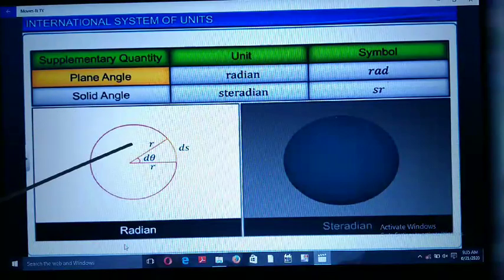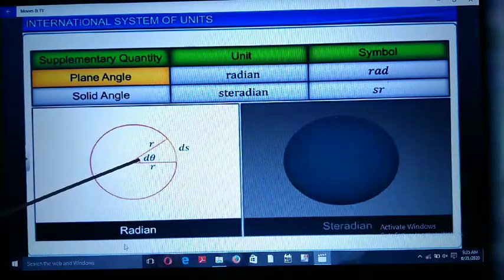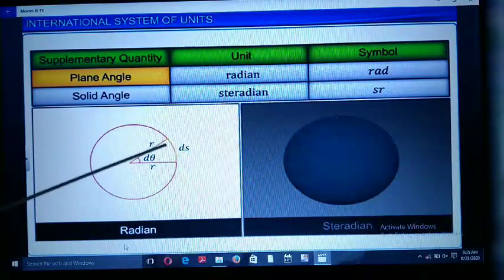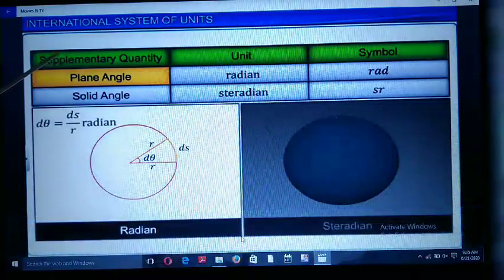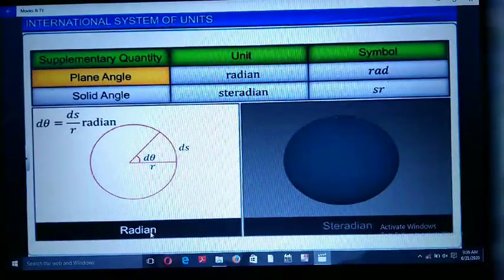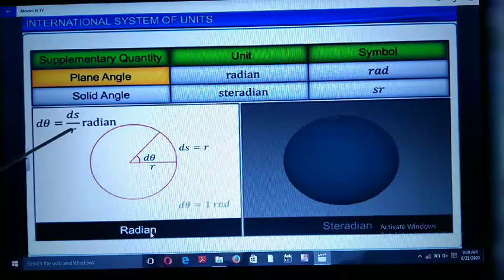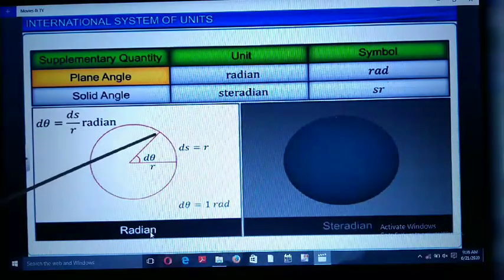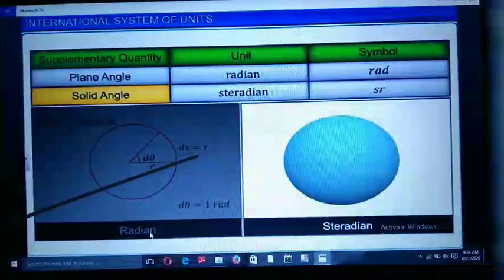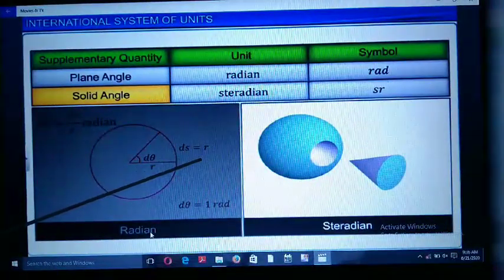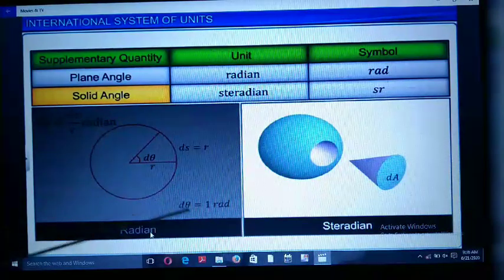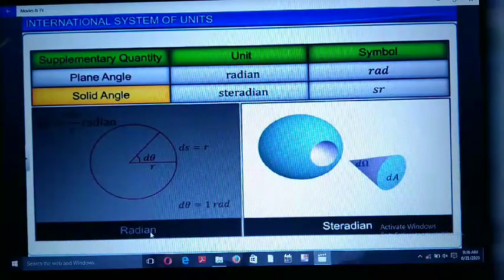Here the angle is d theta, which is equal to arc upon radius, meaning d theta is equal to ds upon r radian. Now when we take ds equal to arc, meaning arc is equal to radius, here d theta is equal to 1 radian.